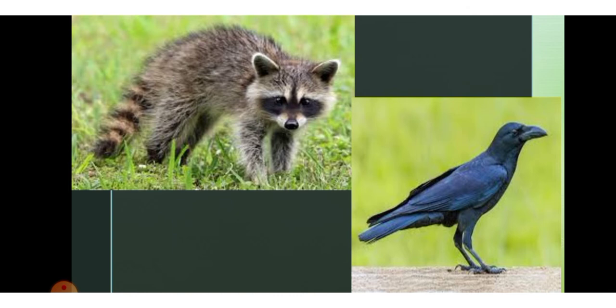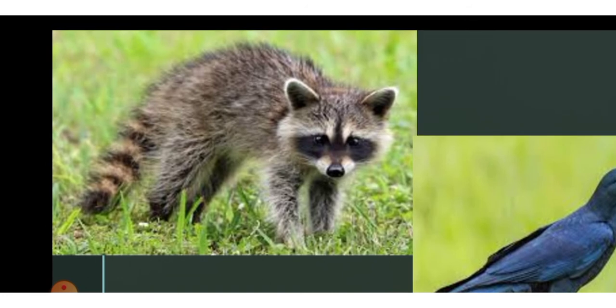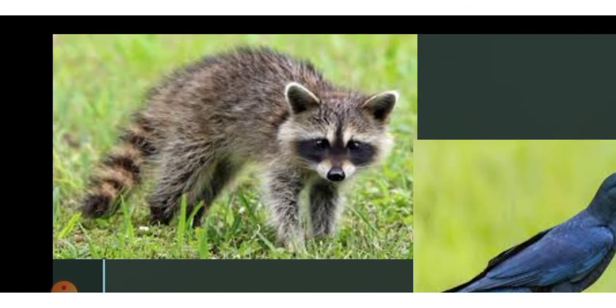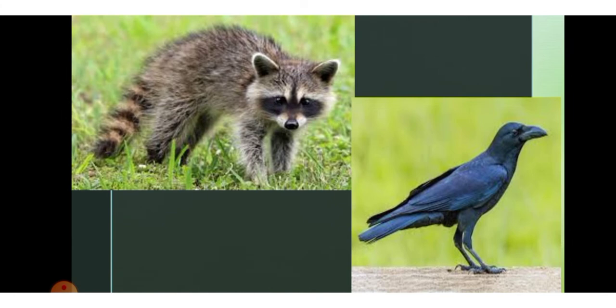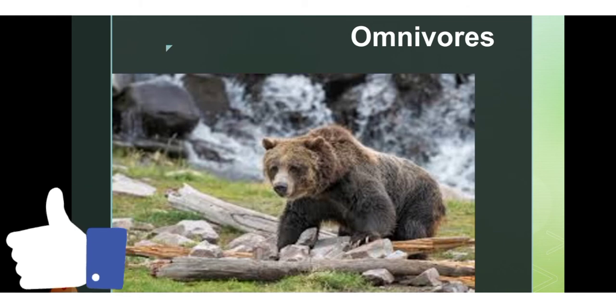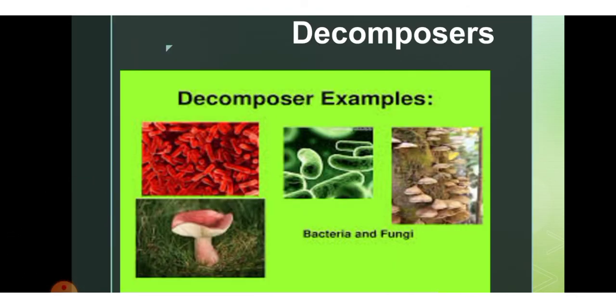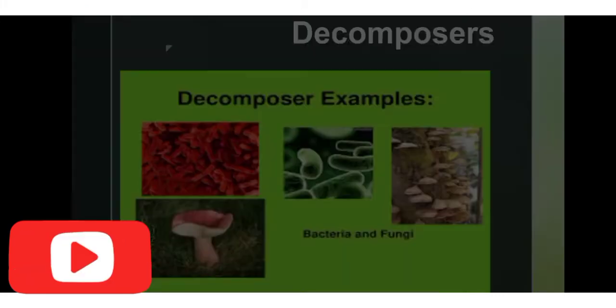This is a raccoon. It is a medium-size omnivore, while the crow is a small omnivore and the bear is a large omnivore. Okay, so this is all about the omnivorous animals. Now next one is the decomposers.